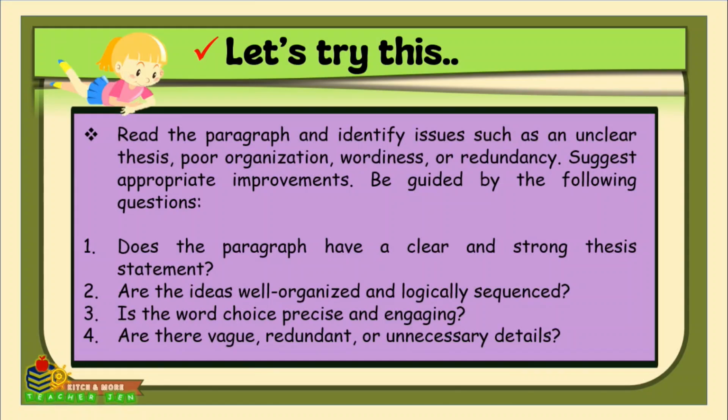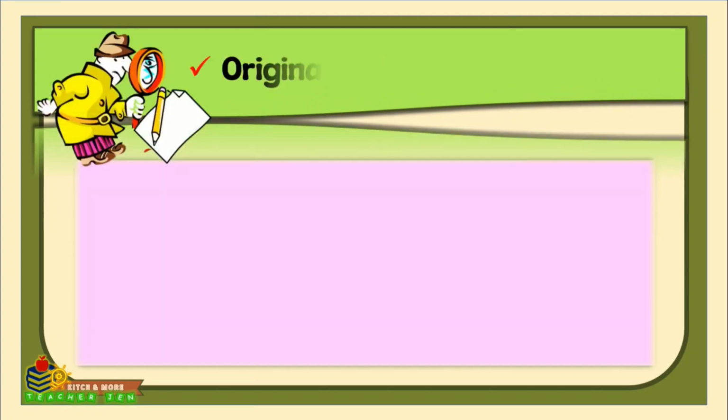First, does the paragraph have a clear and strong thesis statement? Second, are the ideas well organized and logically sequenced? Third, is the word choice precise and engaging? Fourth, are there vague, redundant, and unnecessary details? Alright, let's go on with the paragraph.